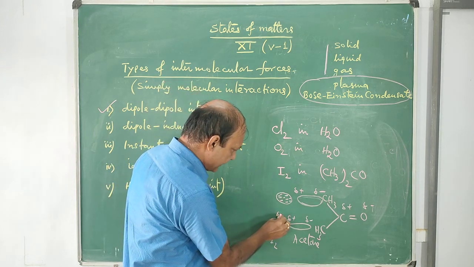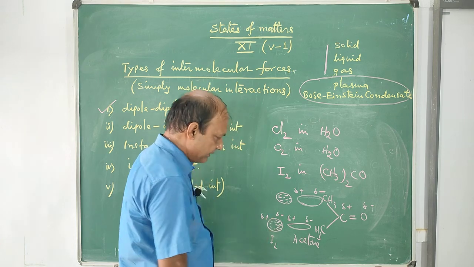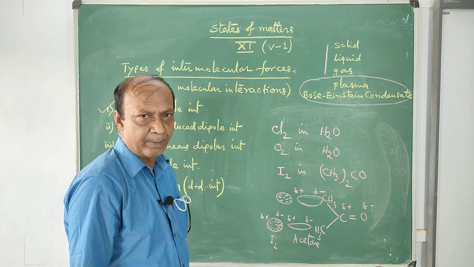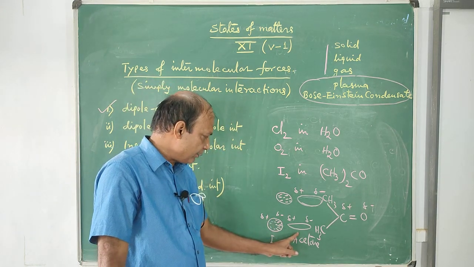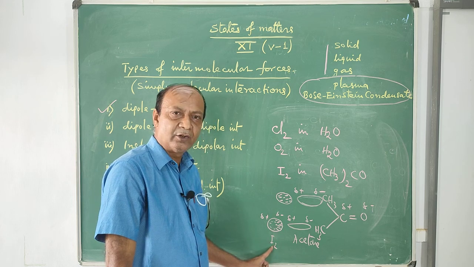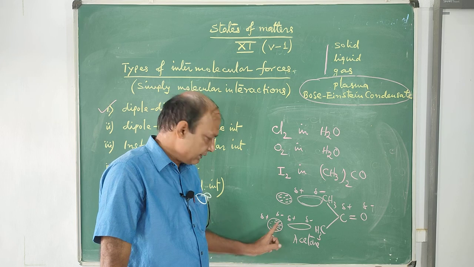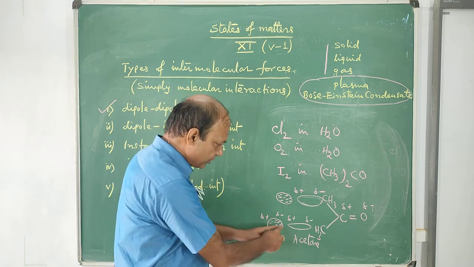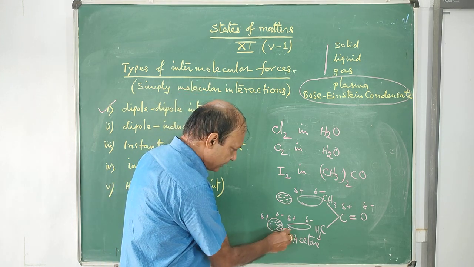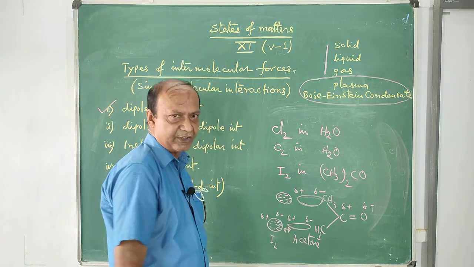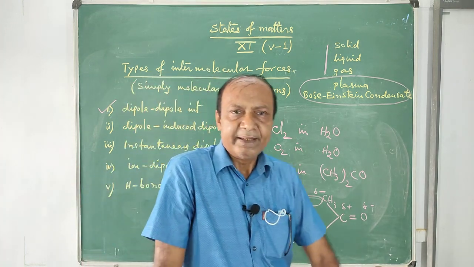This part will be negative and this part will be positive. This is called induced dipole. In the presence of a permanent dipole, a dipole is induced in the non-polar molecule, and due to this dipolar induction, these two molecules will attract each other. Acetone molecule and iodine molecule will attract each other due to the induction.